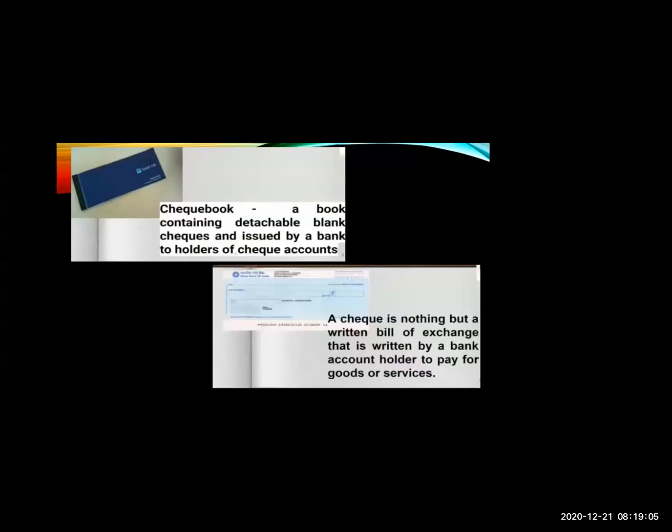Now we'll see what is a checkbook. A checkbook is a book containing detachable blank checks and issued by a bank to holders of a check account. A check is nothing but a written bill of exchange that is written by a bank account holder to pay for goods or services. Means if anyone has to give a larger amount to someone, you can give that amount through the check. The checkbook is also provided by the bank to the account holder.